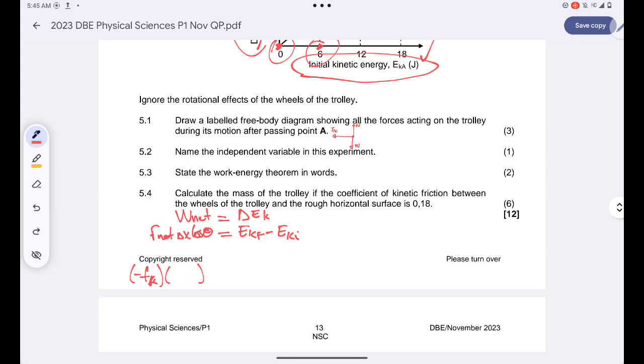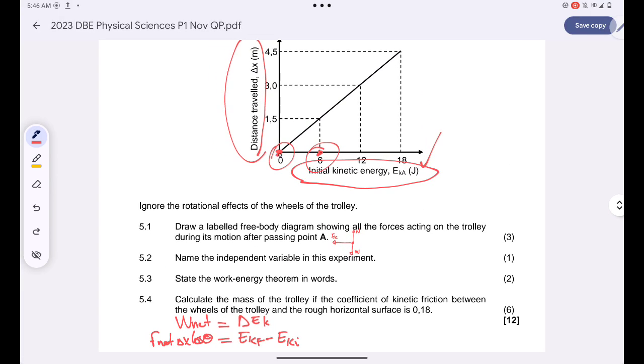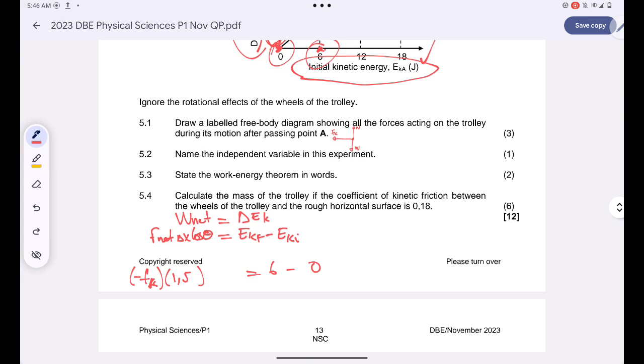The displacement traveled is given. I'll have 6 minus 0. The displacement traveled is 1.5, because if I choose these two points, the distance traveled I need to use is 1.5 as well. But remember, cos theta: the frictional force is opposing motion, so my theta will be 180 degrees.